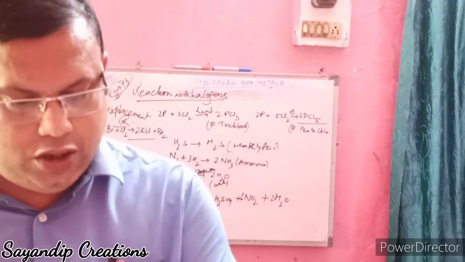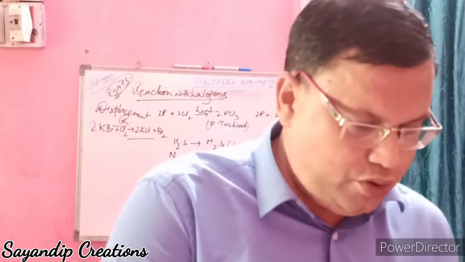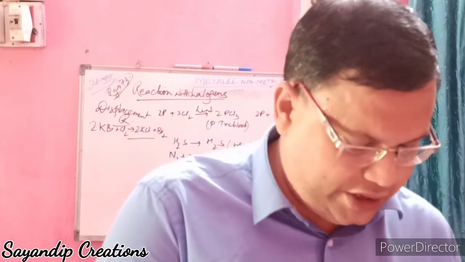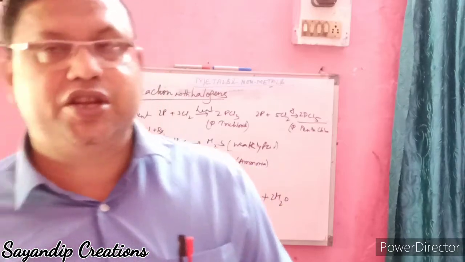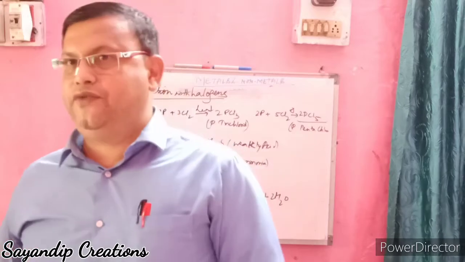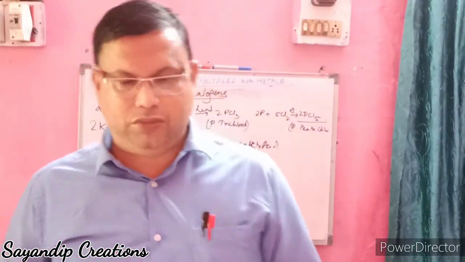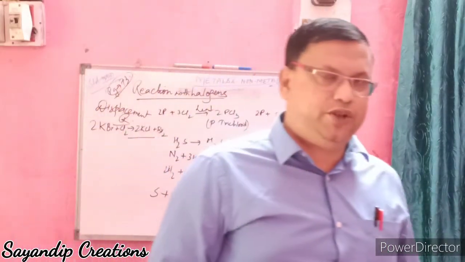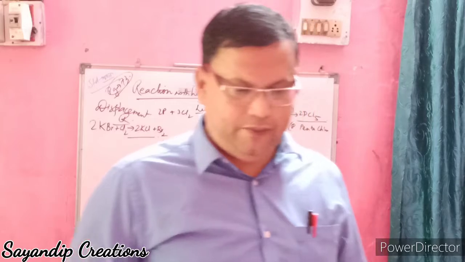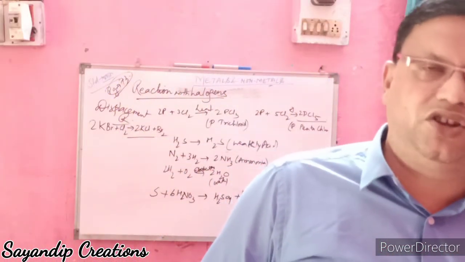Now, oxides of metals and non-metals. Like I have told you, metals react with oxygen to form metal oxides. If you take a magnesium ribbon and wipe it with sand paper, and then burn it holding it with tongs, it burns with a white dazzling flame and forms magnesium oxide.